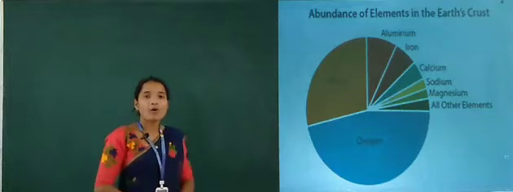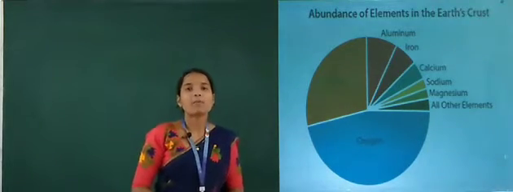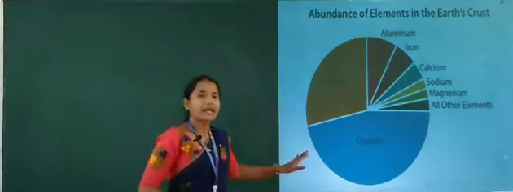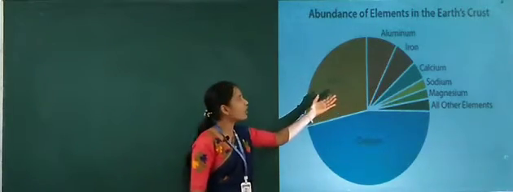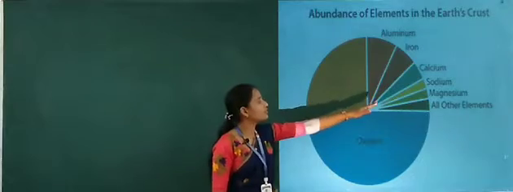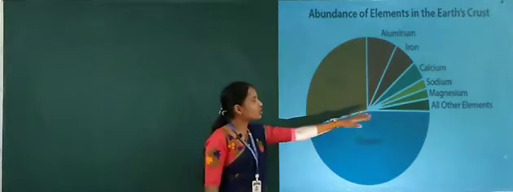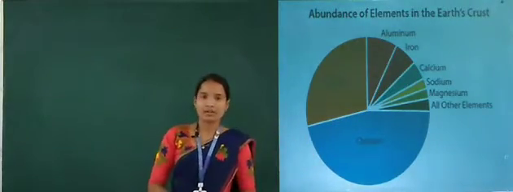Next we will see the relative abundance of elements in the earth crust. First is oxygen, then silicon and aluminium, iron, calcium, sodium, magnesium and other elements.